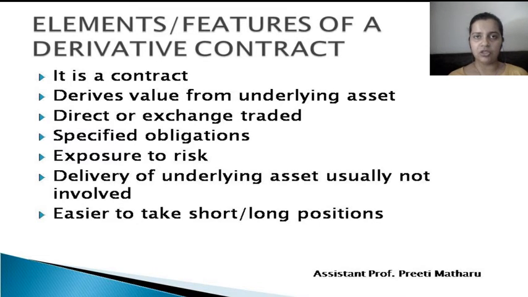Specified obligations. The next feature is specified obligations. Now when I say it is a contract, obviously in a contract there will be certain conditions and certain obligations. So under the derivative contract as well, there are certain obligations for both the parties, and both the parties are supposed to fulfill those obligations. Whatever obligations are noted down in the contract, those obligations need to be fulfilled.